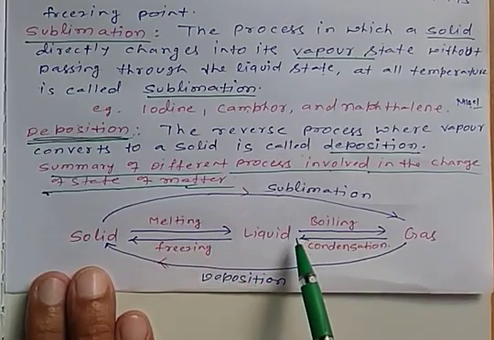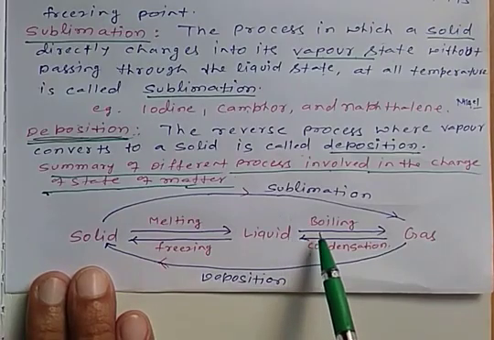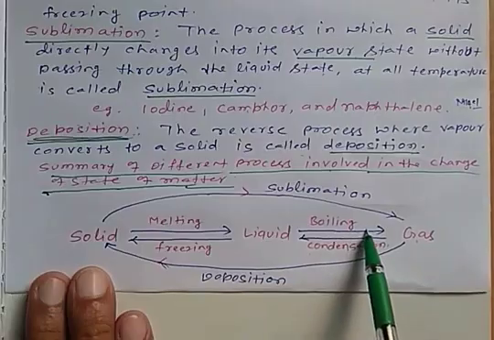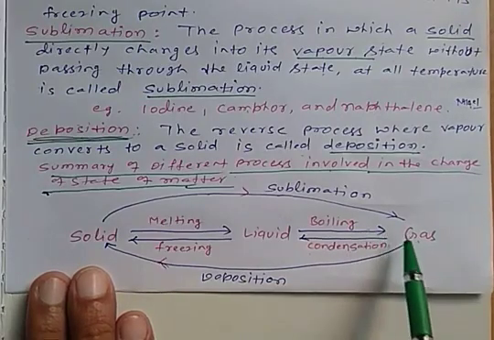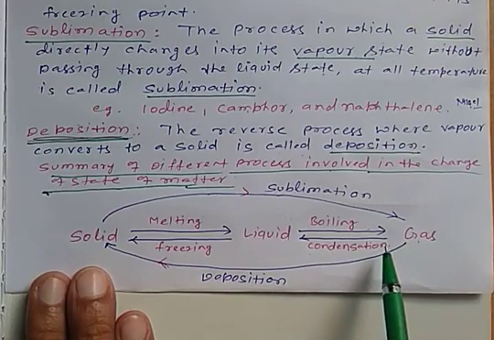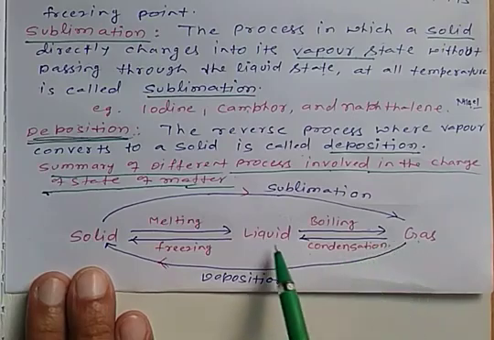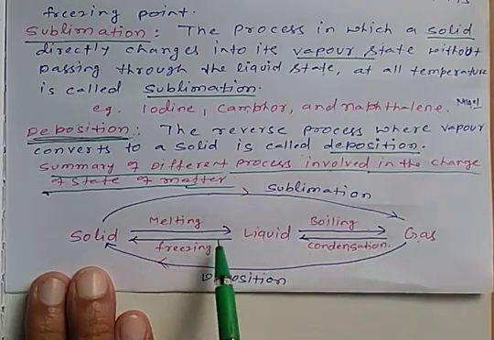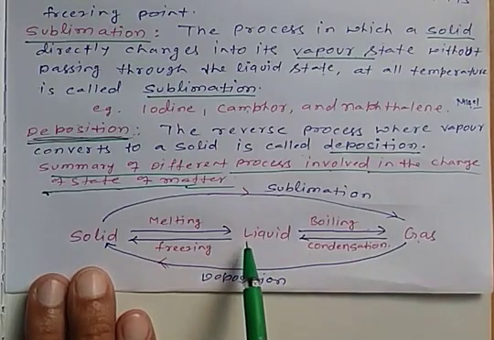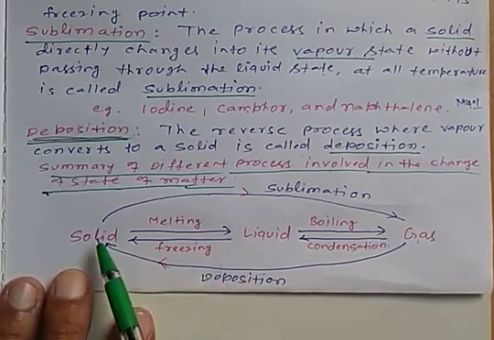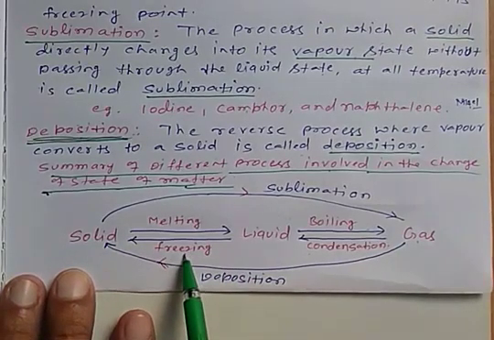Again we heat the liquid, then the liquid is converted into a gas or vapor, and that process is called boiling. And the reverse process: when we cool the gas, it is converted first into liquid, and that process is called condensation. Again, further cooling the liquid, then the liquid is converted into a solid, and that process is called freezing.